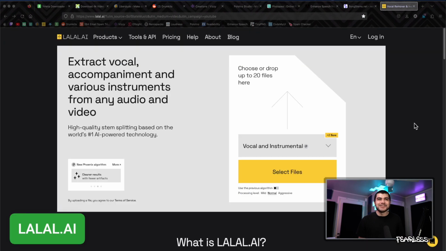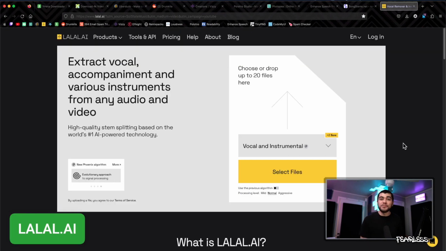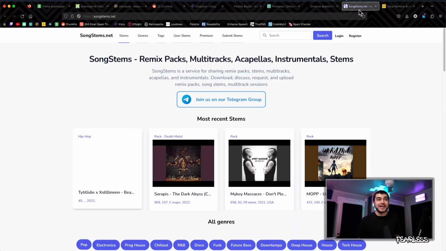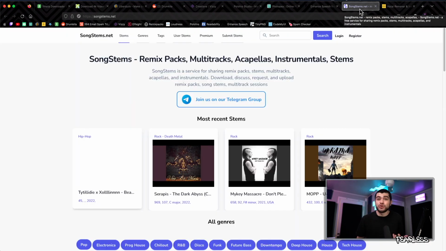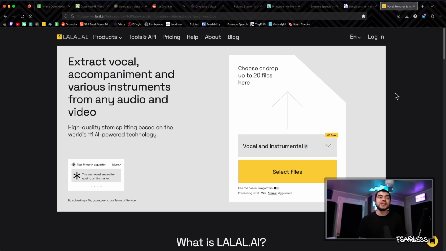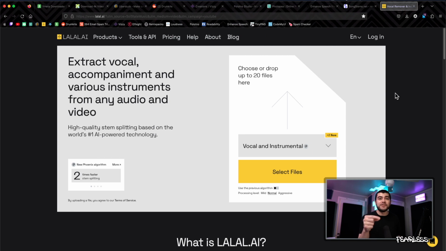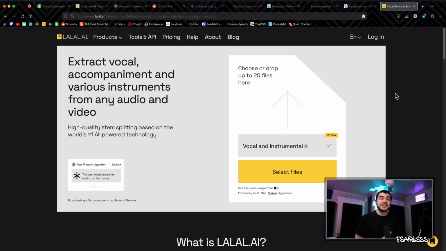Next is lalal.ai, and this is an AI that can help you separate the vocals and the stems in a song. So if you couldn't find it on SongStems because let's say it's a new track or something, you can do it manually using this one. Now, they only give you a certain amount that you can do for free, but you can actually hack this by using a desktop recorder to record the audio instead of having them give you a downloaded file. So that's how you can get around that. And yeah, this is really nice. It does a really good job. It's the best one that you can get for free, I'll tell you that.